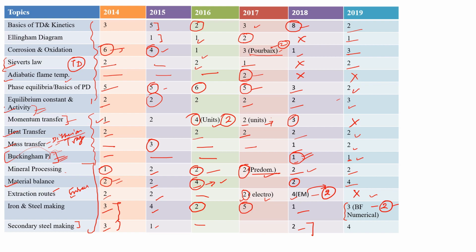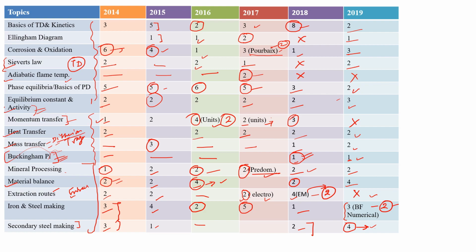Okay, so secondary steel making was there, of 4 marks, so that was very important this year. And I already identified in 2019 that in manufacturing process and in extractive metallurgy there was more portion. Okay, so secondary steel making was of 4 marks, that was matching type of questions.